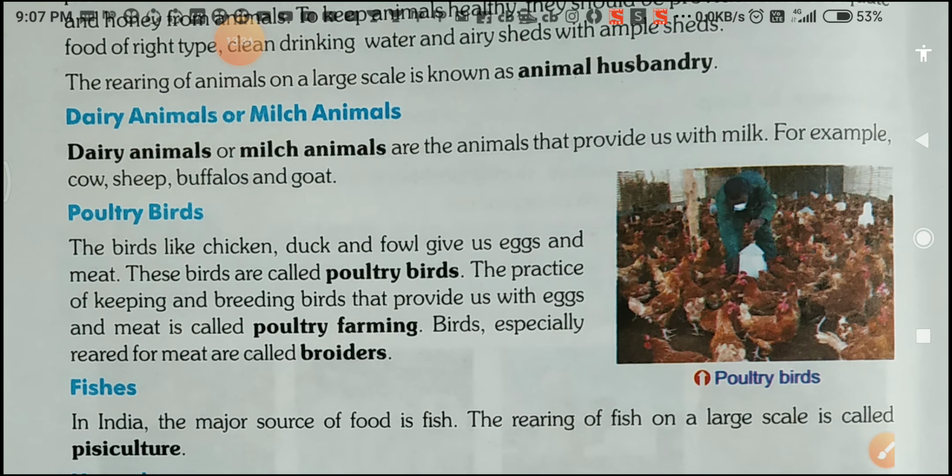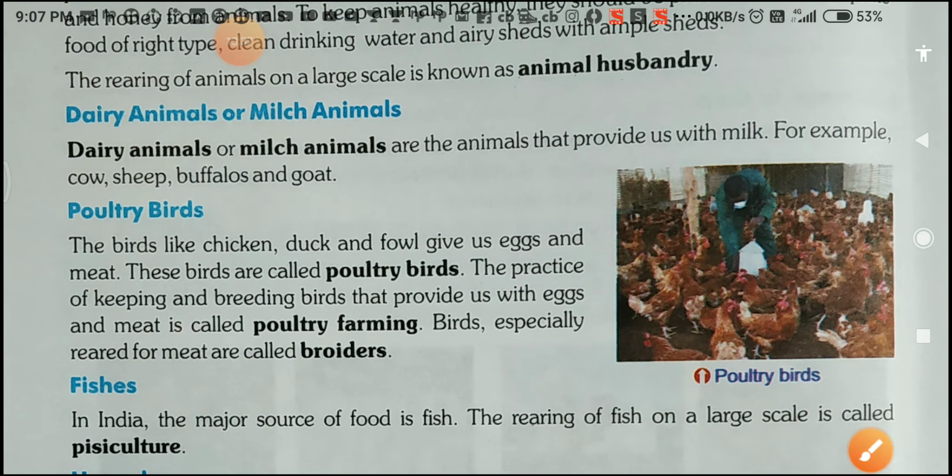So students, it's not a "boilers", it's a "broilers", this one has the L here. Corrected. Okay, the birds which can give you meat, or are reared for meat, are called broilers. Okay students, then I hope you will understand here what is poultry farming.